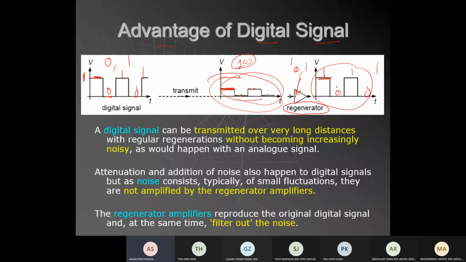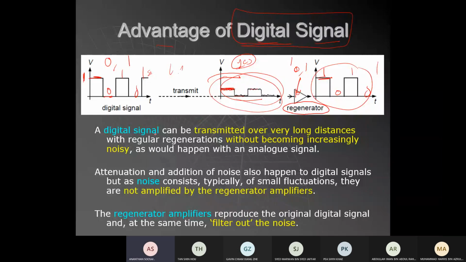So when you transmit your signal and pass it through 10 regenerators, your signal won't get noisier. Your signal is going to look the same as how it was broadcasted in the station. That's why the HD channel is so super clear, because the noise has been removed successfully, since the signal is transmitted through digital. It's a digital signal. 1010.